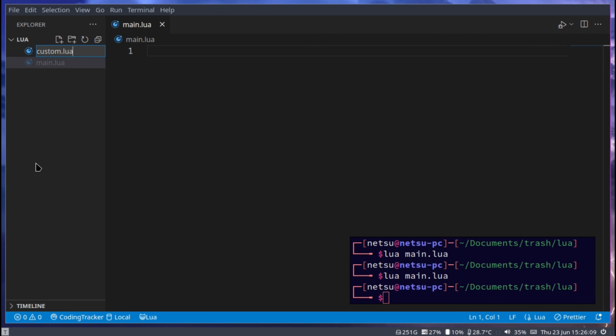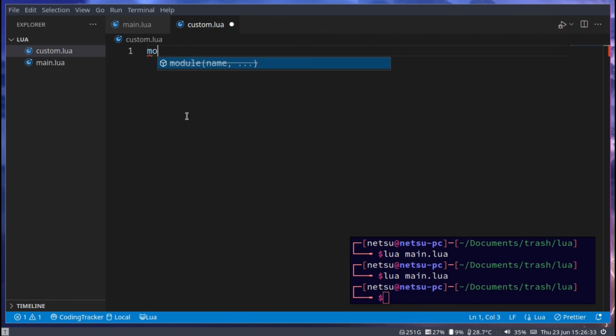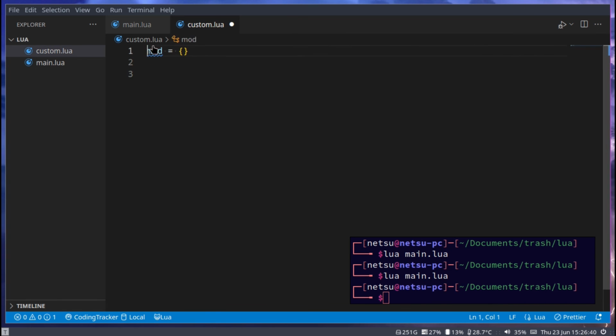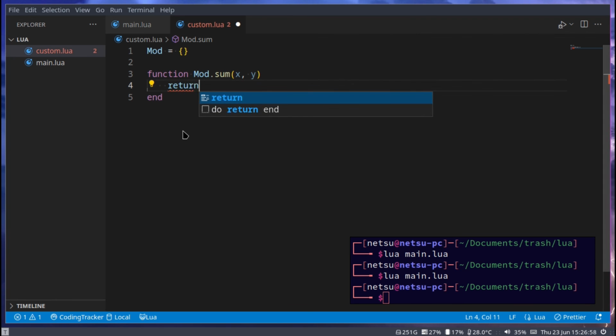You can call it whatever you want. Then here, I'm going to say mod is equal to a table. So I'm saying this is a table here. We can then go here and say function mod.sum, and here we could say x, y, and in return x plus y.